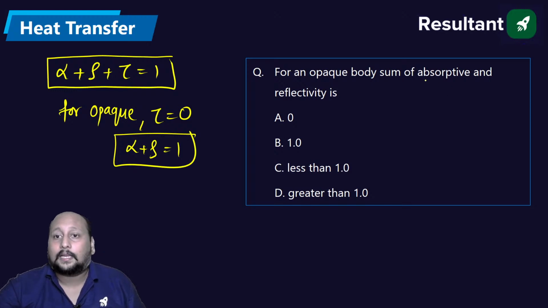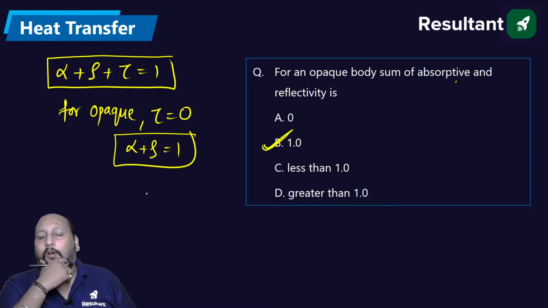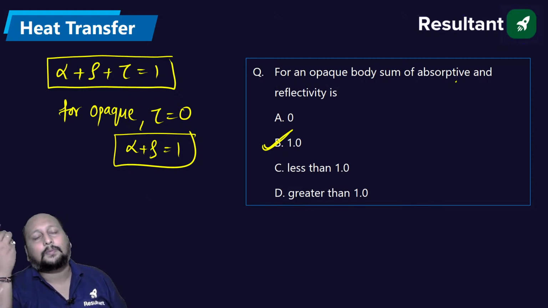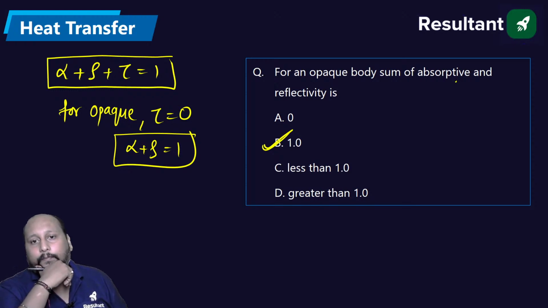The sum of absorptivity and reflectivity is 0, equal to 1, less than 0. Option B, the summation of both will always be equal to 1, equal to unity. For an opaque surface, transmissivity is equal to 0. So definitely we can go for this: alpha plus rho is equal to 1. Option B is the correct answer.